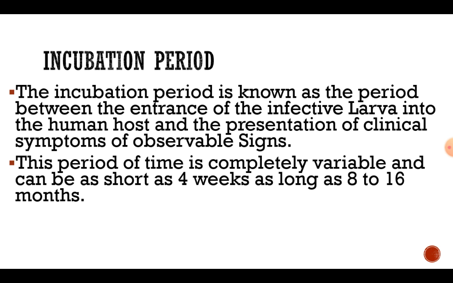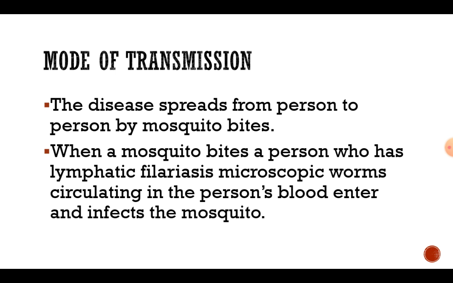The incubation period for filariasis is the period between the entrance of the infected larva into the human host and the presentation of clinical symptoms or observable signs. This period of time is completely variable and can be as short as 4 weeks or as long as 8 to 16 months. The mode of transmission for filariasis is that the disease spreads from person to person by mosquito bites.